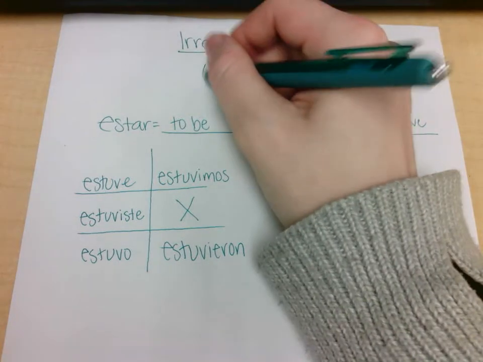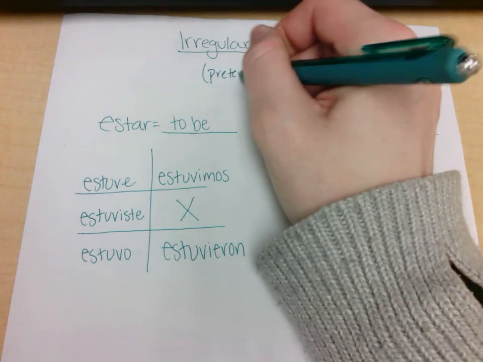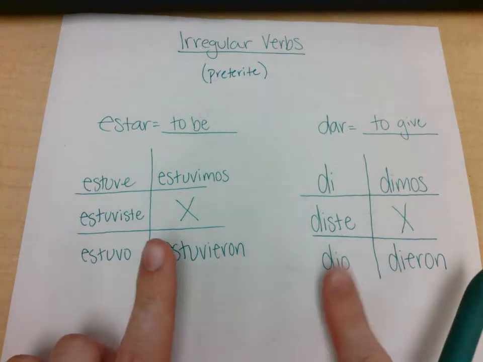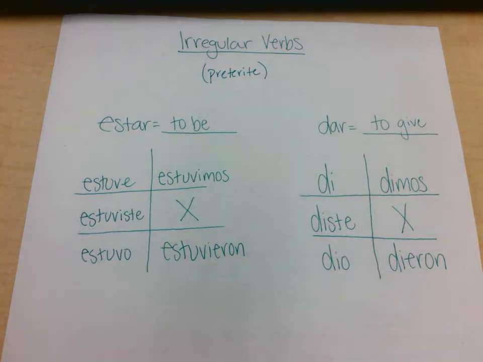Again, this is the preterite, all right, the preterite tense. Estar and dar are weird in the present tense as well, but they don't look anything like this. All right, they don't look anything like that. All right. So there are your preterite tense notes for right now.